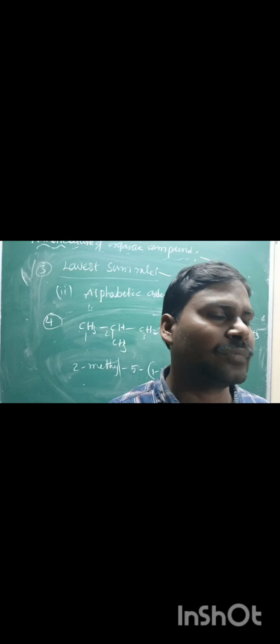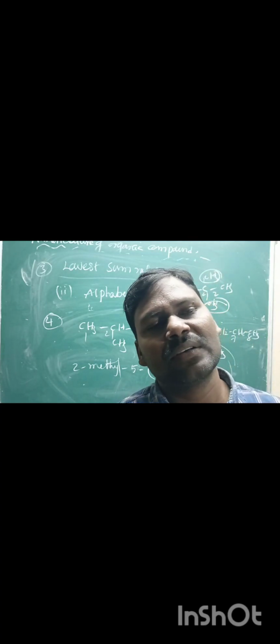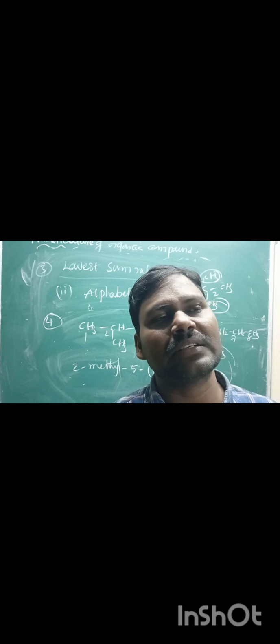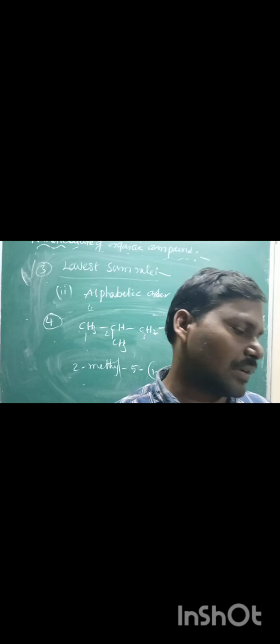Another one is ether. The general formula of ether is ROR. The IUPAC name is alkoxyalkane. The common name is dialkyl ether. Alkyl derivative of water is also called ether. These ethers are classified into two types: symmetrical ethers and unsymmetrical ethers. If the alkyl substituents are the same, symmetrical ethers; if the alkyl substituents differ, unsymmetrical ethers.